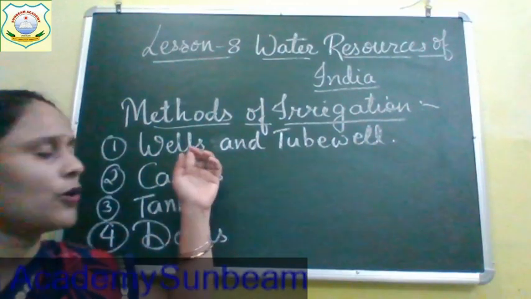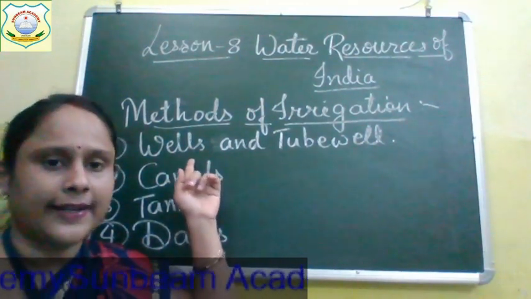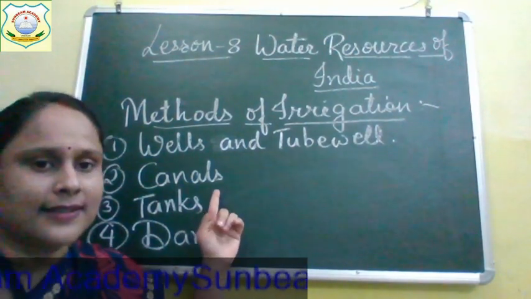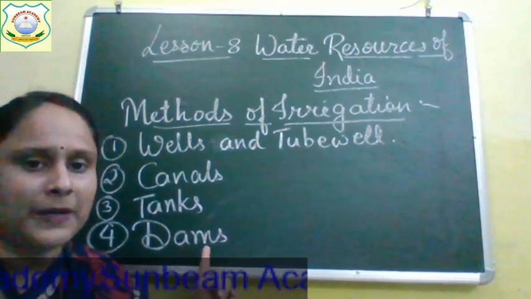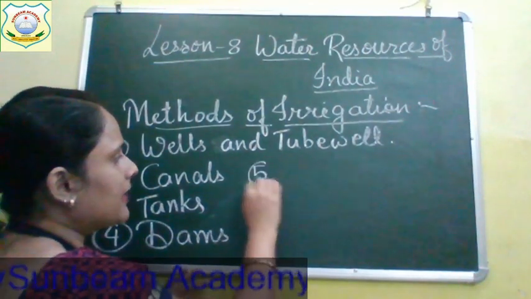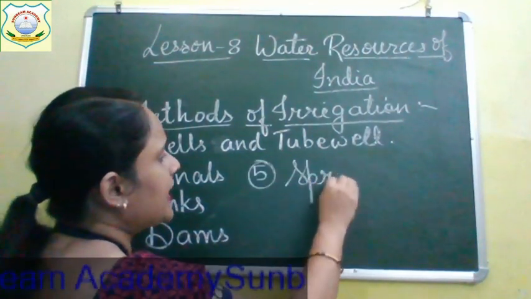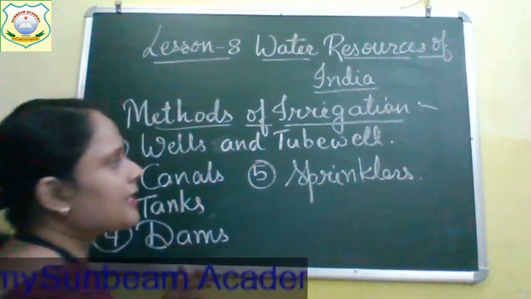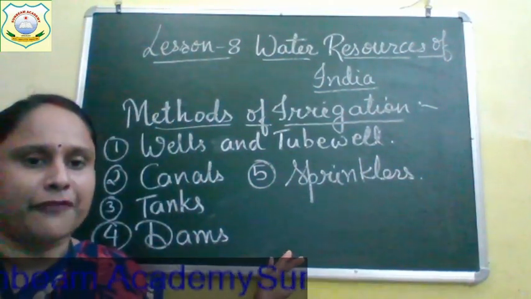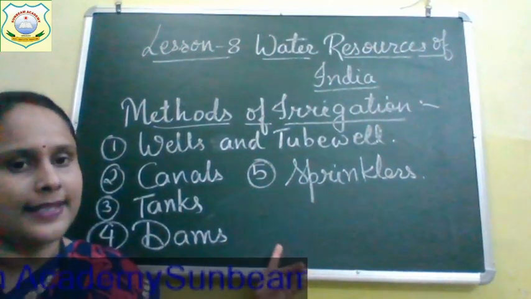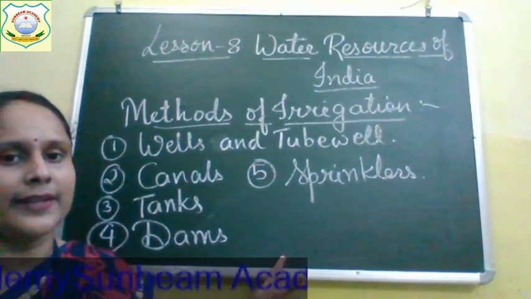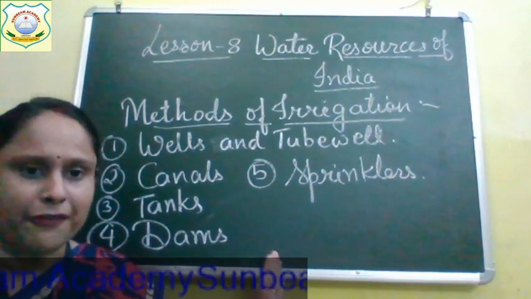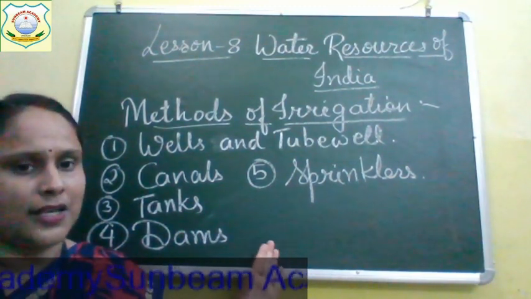We have learnt how irrigation is undertaken from wells, tube wells, canals, tanks, dams, and sprinklers. These are the methods of irrigation which are undertaken by farmers in modern days for agriculture.